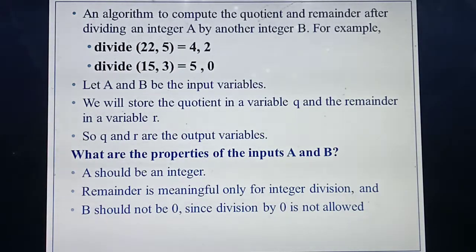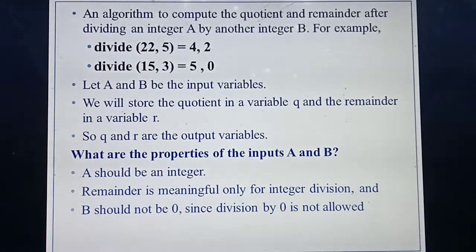Now you are going to study one problem, a specification algorithm. The algorithm is to divide two numbers. After dividing two numbers, you will get a quotient as well as a remainder. In this problem, you divide two numbers and write the quotient and the remainder. As you already studied, first you need to name the algorithm, then the variables.